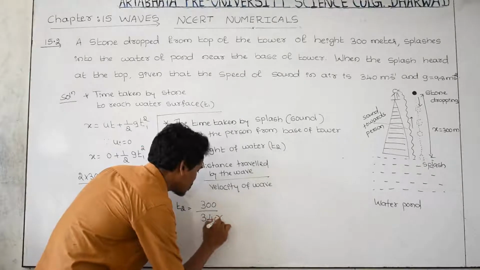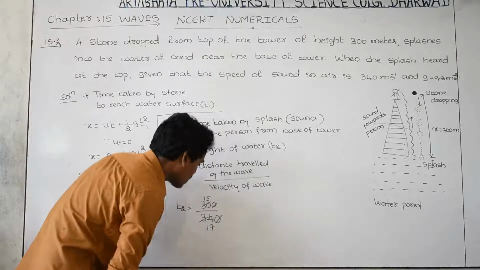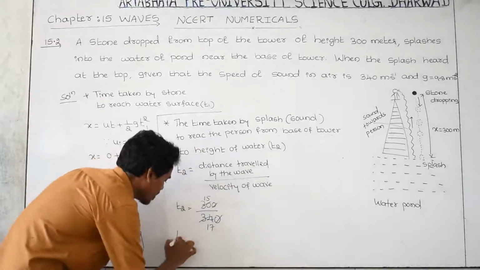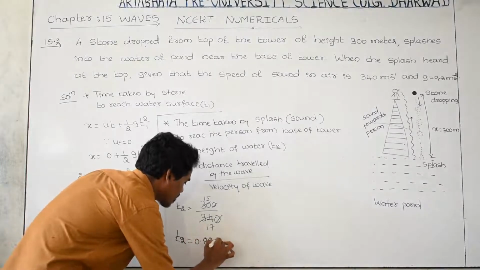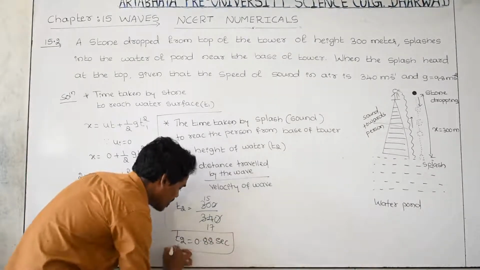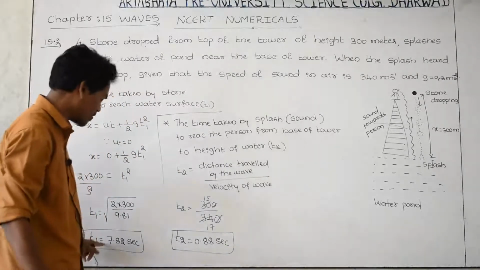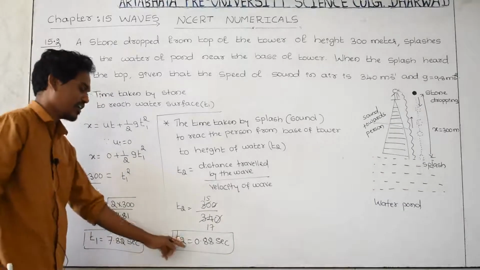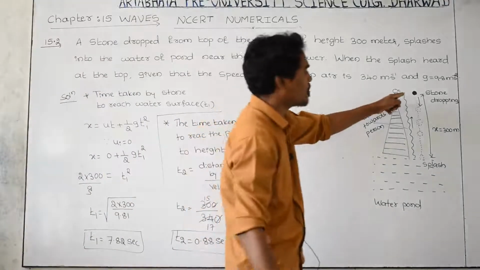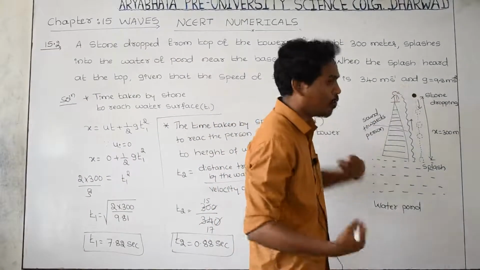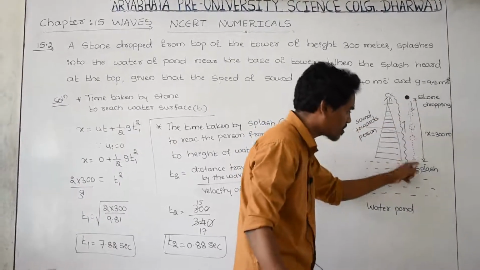The zeros get cancelled, and 2 15s and 2 17s, so 15 by 17, you get t2 equal to 0.88 second. I calculated two types of times here. t1 is 7.82 and t2 is 0.88. What is t1? When the person drops the stone at this height, how much time is taken by the stone to reach the ground or to reach the water surface?